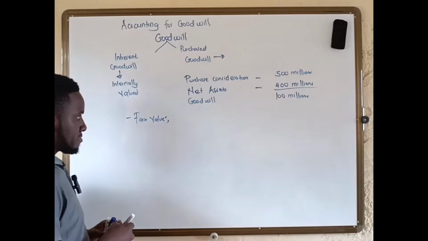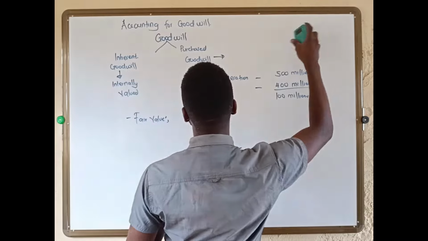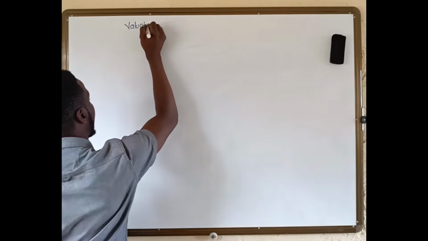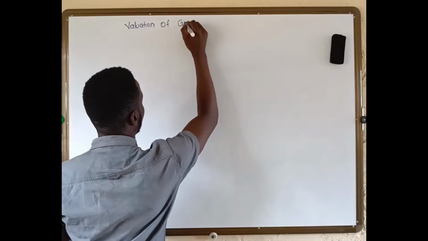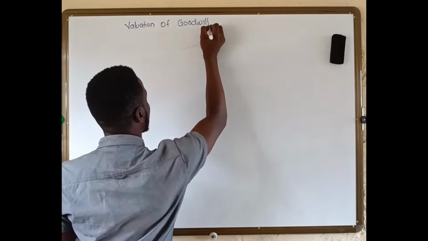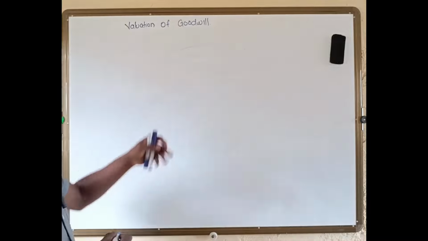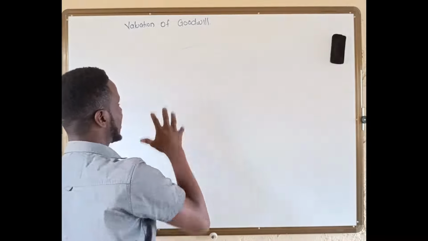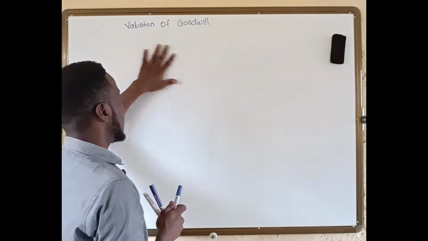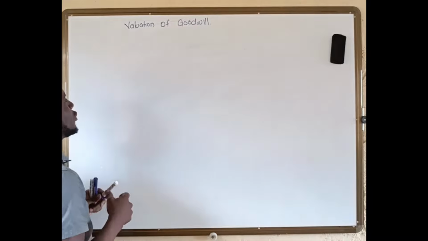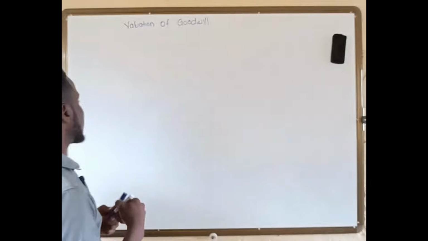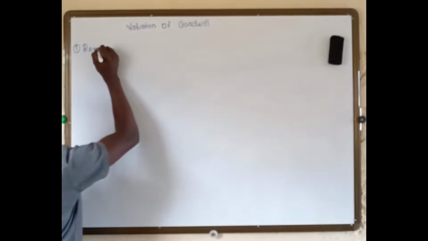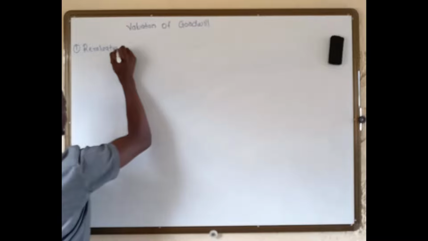Then allow me to talk about the valuation of goodwill, and basically this is where our questions are going to come from. Most of you are doing CPA papers. This is where they are testing. Most of the testing has to come from this place. Now, when we talk about valuation of goodwill, we have close to 3 methods of valuation for goodwill. One of which is the revaluation method.